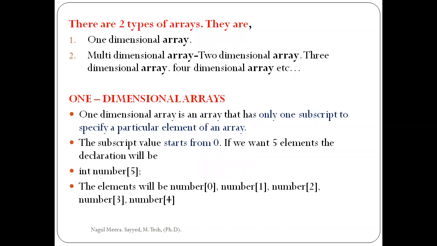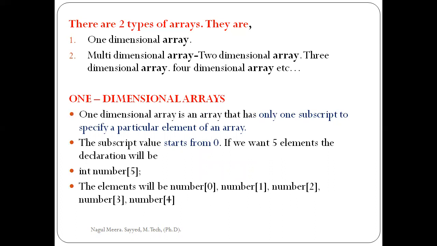Now, types of arrays. There are two different types of arrays. Arrays are of two kinds, let's see. First one is one dimension array. Second one is multi-dimensional array.